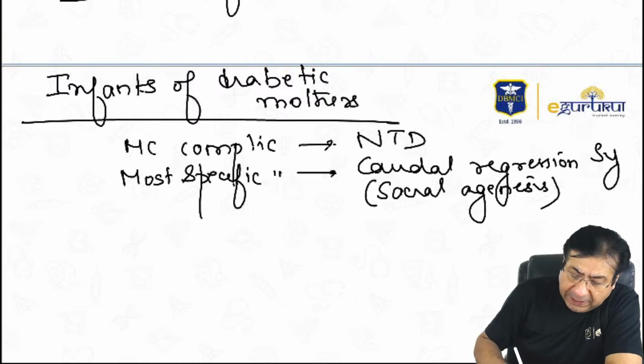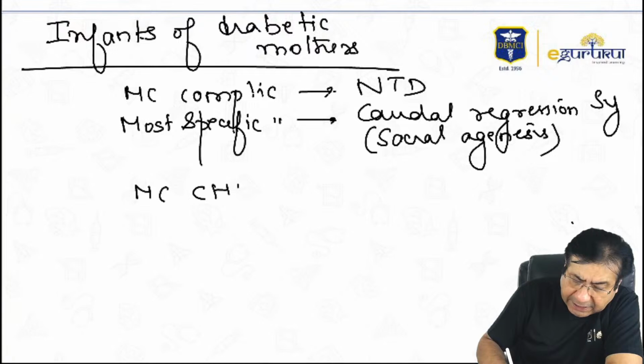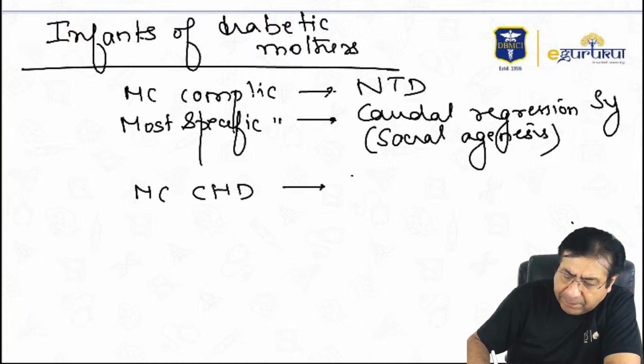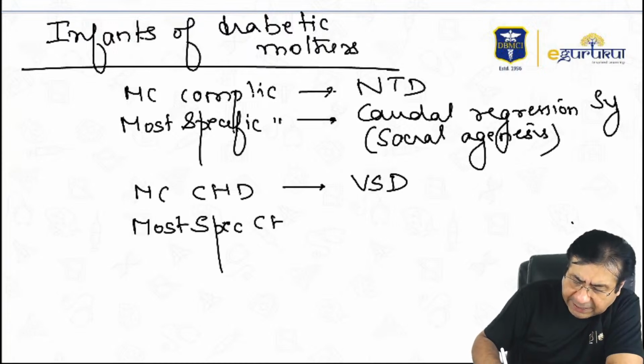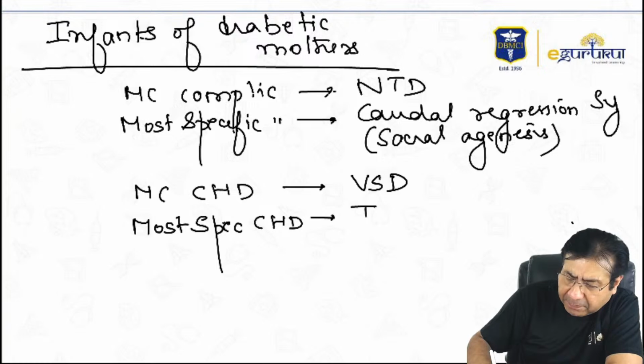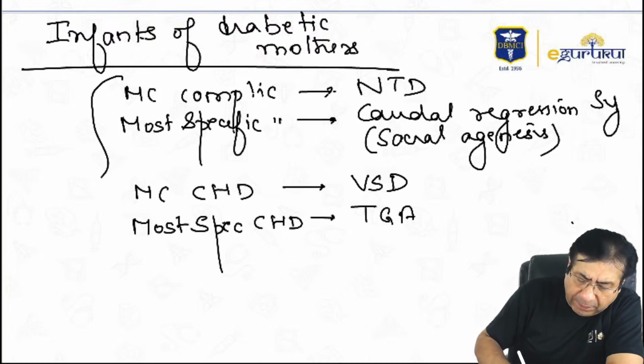Then infants of diabetic mothers also have congenital heart defects. The most common congenital heart defect in infants of diabetic mothers is VSD, but the most specific congenital heart defect is TGA, transposition of the great arteries. So remember these four important things.